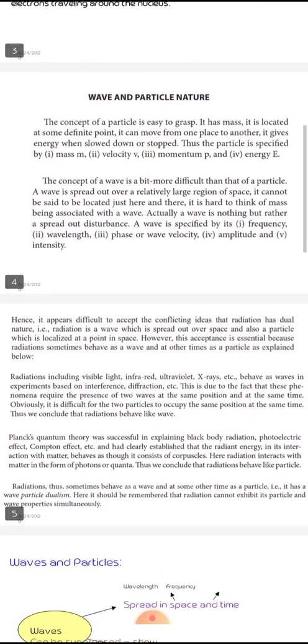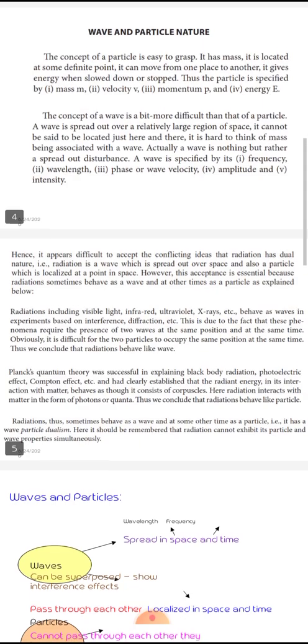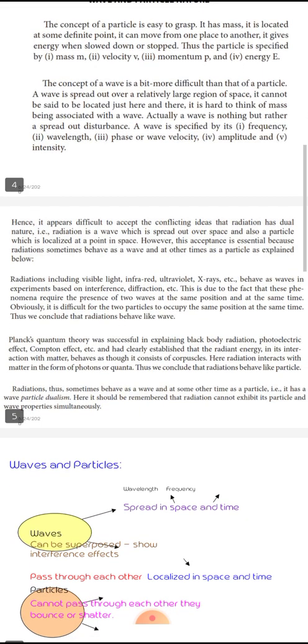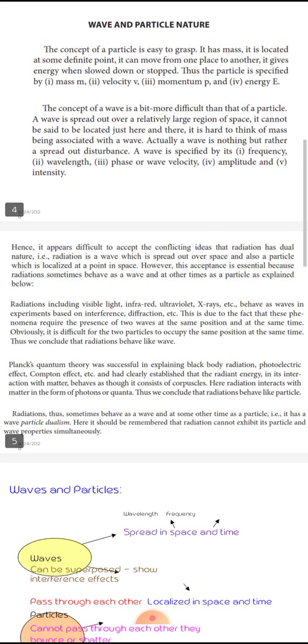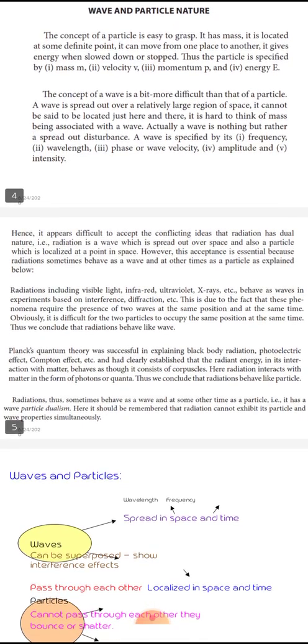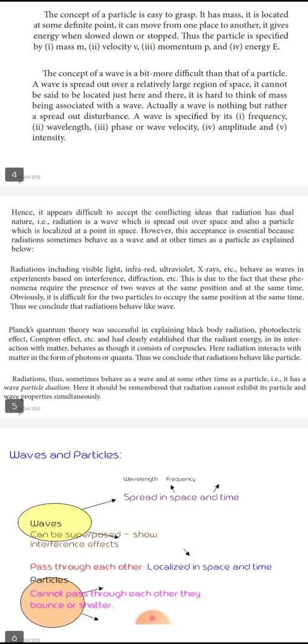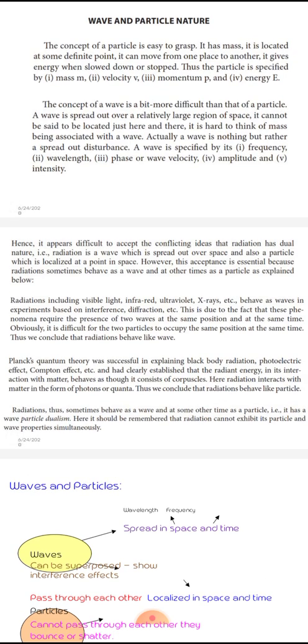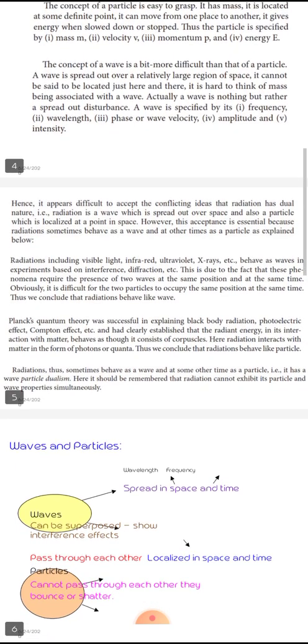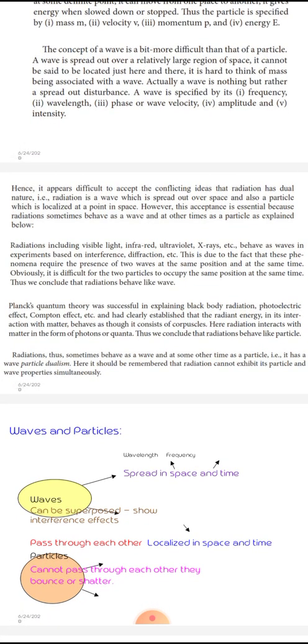Now we will discuss wave and particle nature. The concept of wave is easy to grasp, but not more than particle nature. Particle nature is very easy to grasp. It has mass and is located at a definite point. It moves from one place to another. So a particle has mass, velocity, momentum, and energy, whereas a wave has wavelength, phase, amplitude, and intensity.